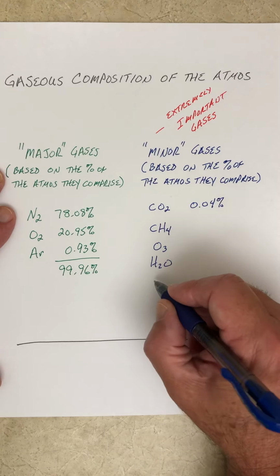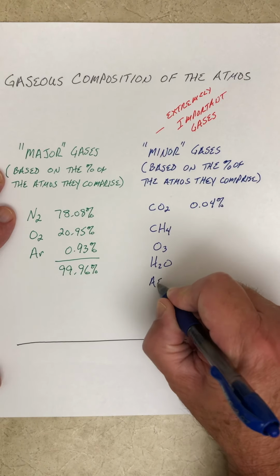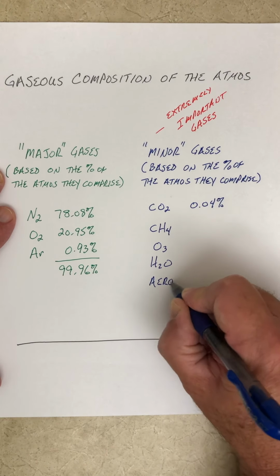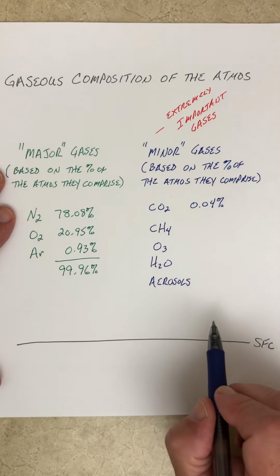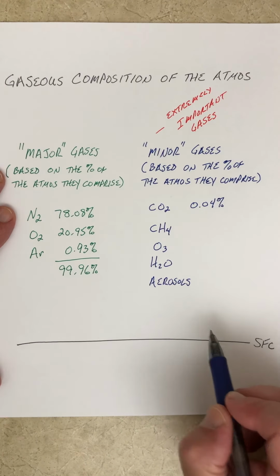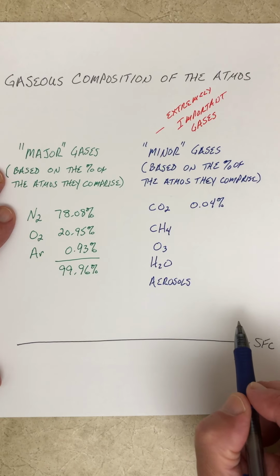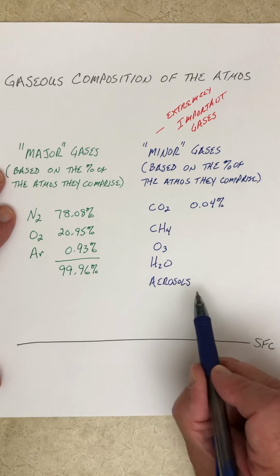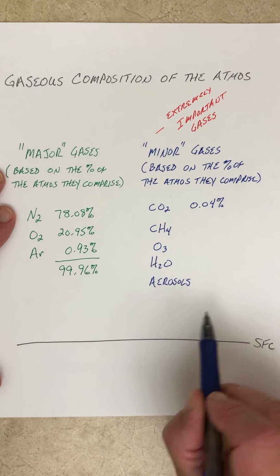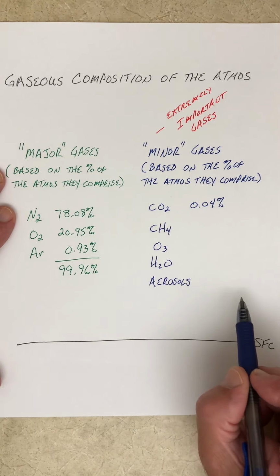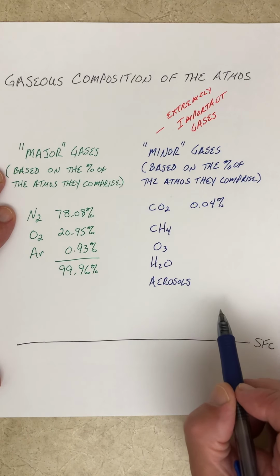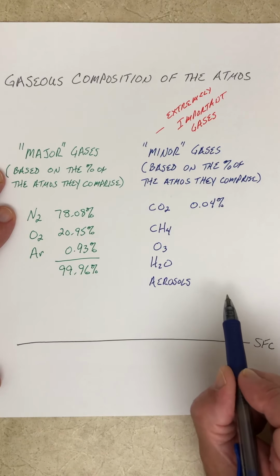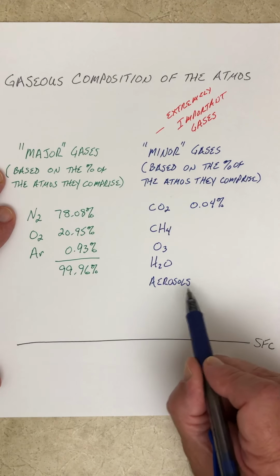Another minor gas is what are called aerosols, kind of a catch-all phrase. These are little tiny impurities in the atmosphere from both natural and anthropogenic sources. And the importance of these aerosols are that they will serve as what's called condensation nuclei, so that water vapor in the atmosphere can condense onto these little impurities.